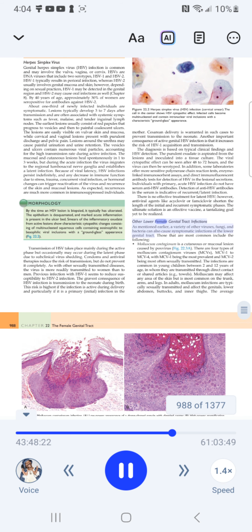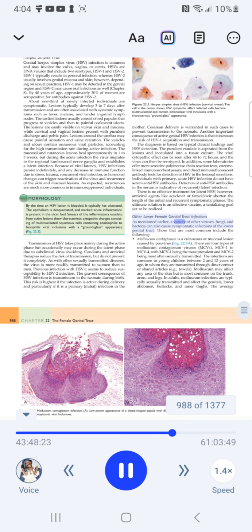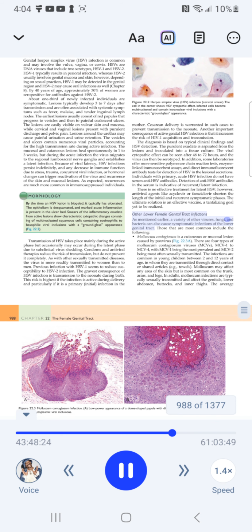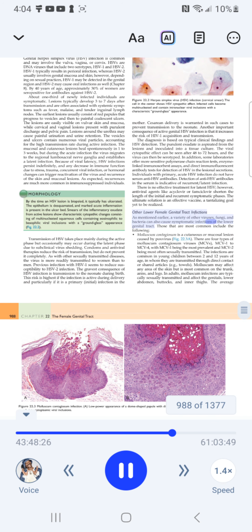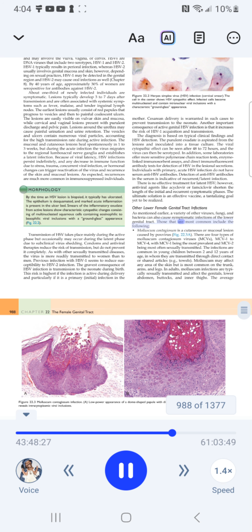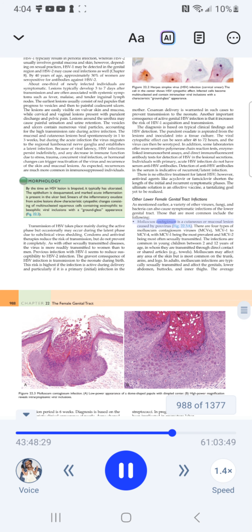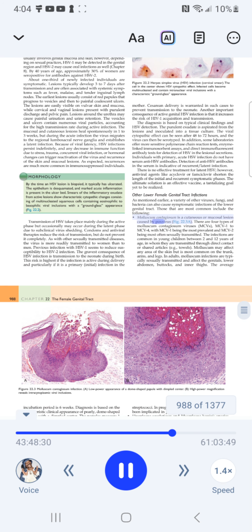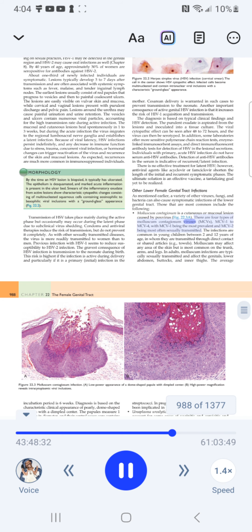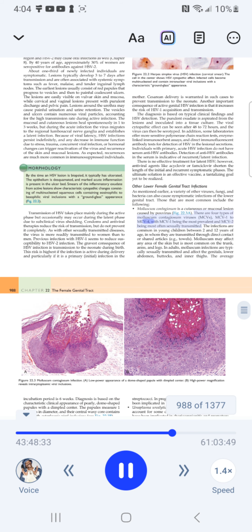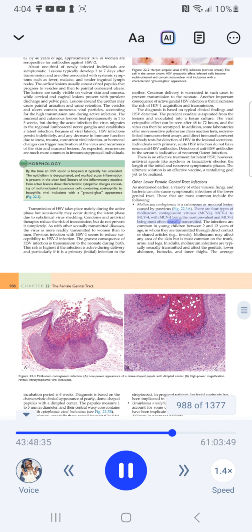Other lower female genital tract infections. As mentioned earlier, a variety of other viruses, fungi, and bacteria can also cause symptomatic infections of the lower genital tract. Those that are most common include the following. Molluscum contagiosum is a cutaneous or mucosal lesion caused by poxvirus. Fig. 22.3. There are 4 types of molluscum contagiosum viruses, MCV1 to MCV4, with MCV1 being the most prevalent and MCV2 being most often sexually transmitted.